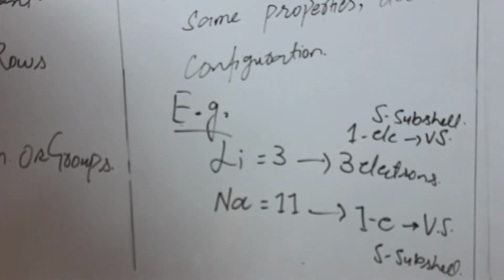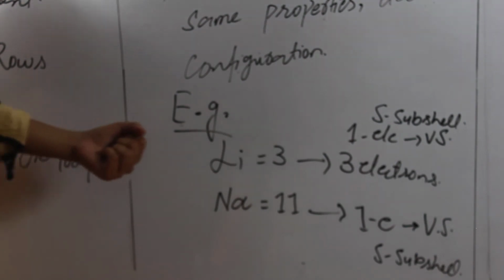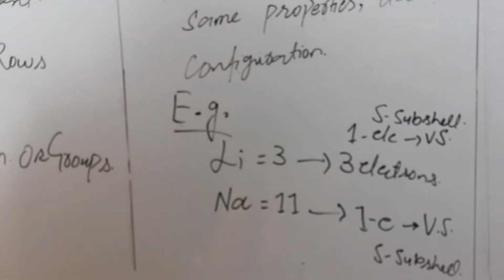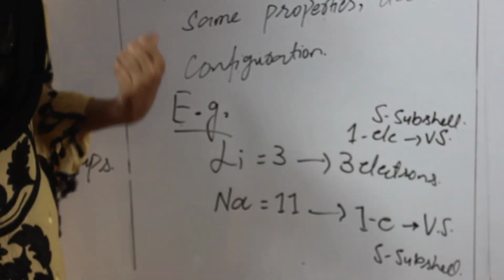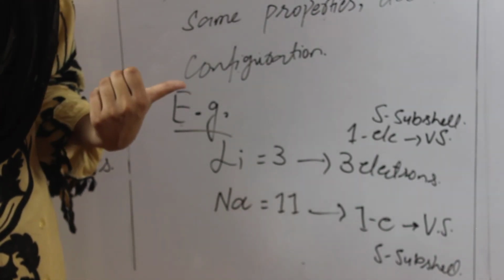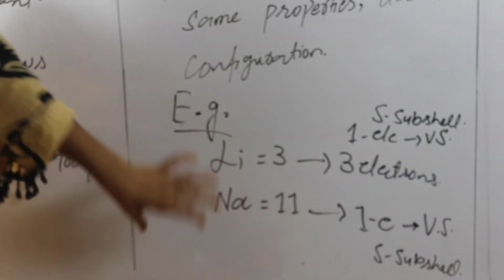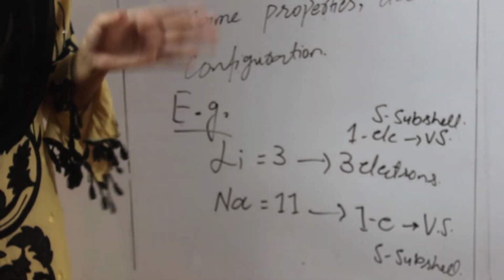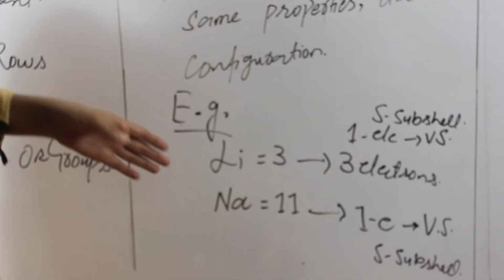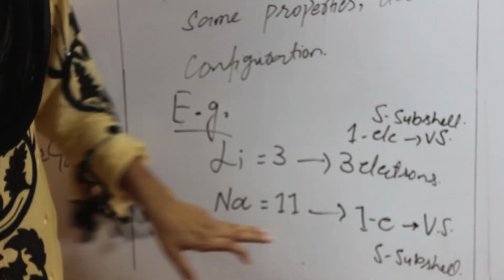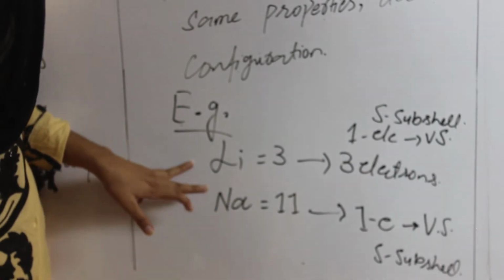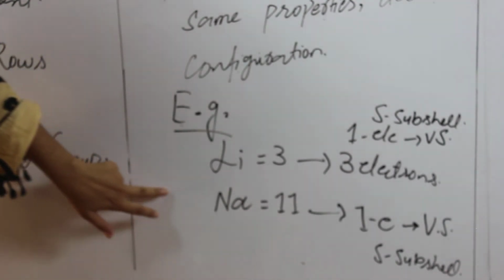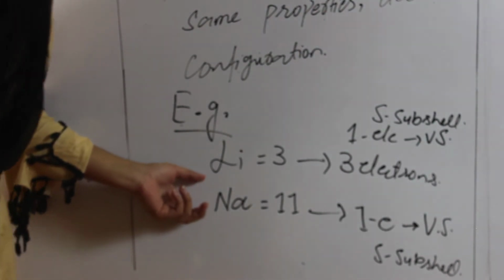When we talk about the electronic configuration, only 1 electron is present in the valence shell of lithium and sodium, and the valence subshell of both is the S subshell. That's why we can say that sodium and lithium have the same properties and the same electronic configuration, meaning after the 8th one, the 9th one has the same property as the first one. That's why they are present in the same group and show periodicity.